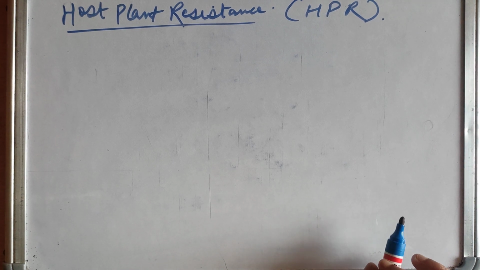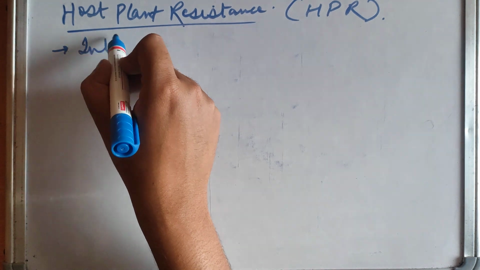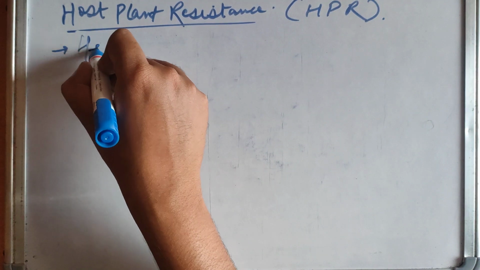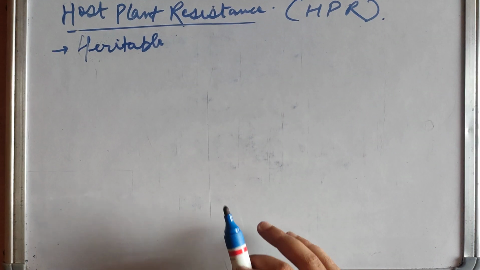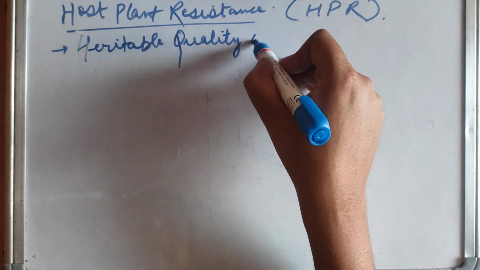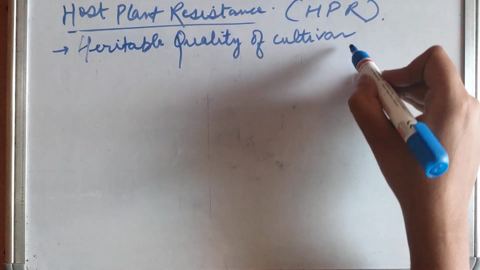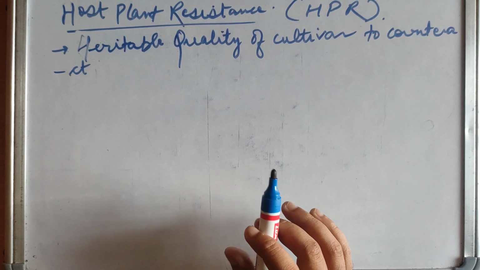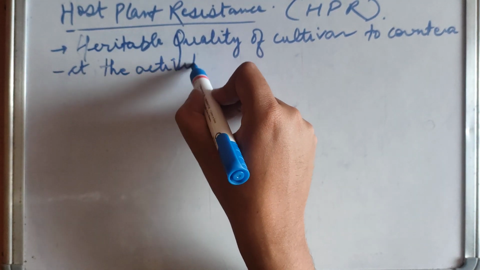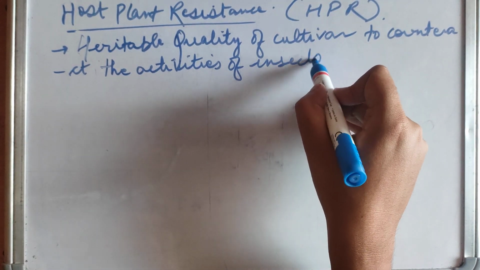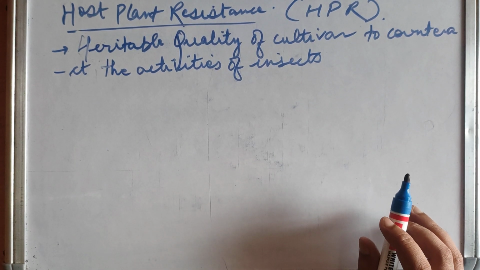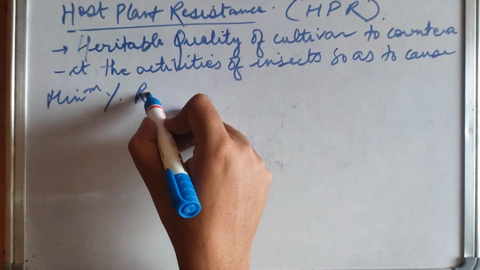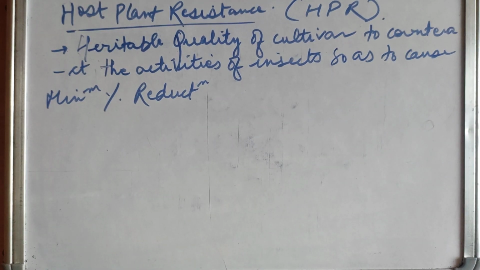It refers to heritable qualities of a cultivar to counteract the activities of insects so as to cause minimum percent reduction in yield